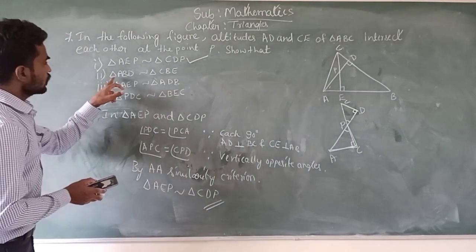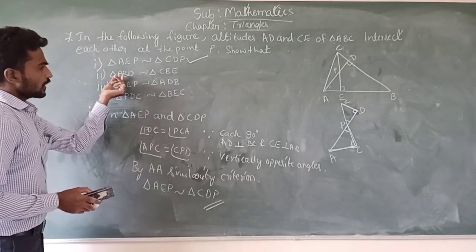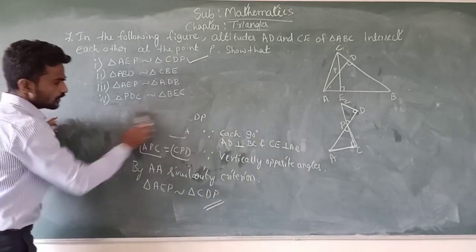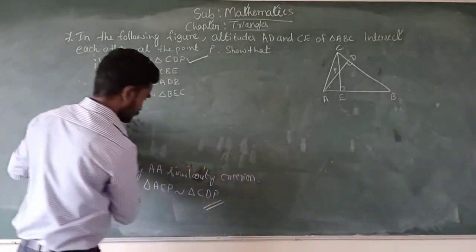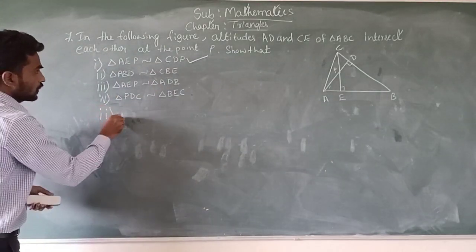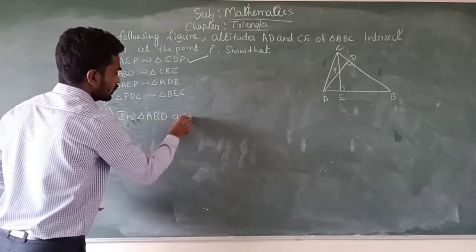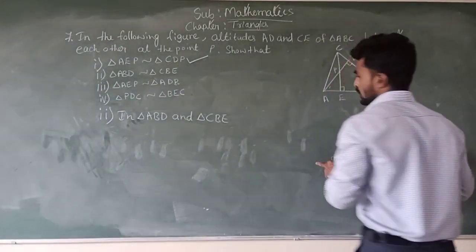Now going to solve question number 2. Here triangle ABD is similar to triangle CBE. Just consider the two triangles. Second one, in triangle ABD and triangle CBE, just observe these two triangles.